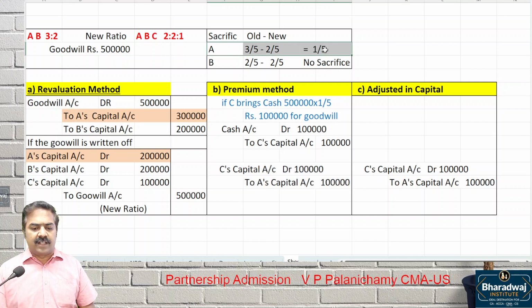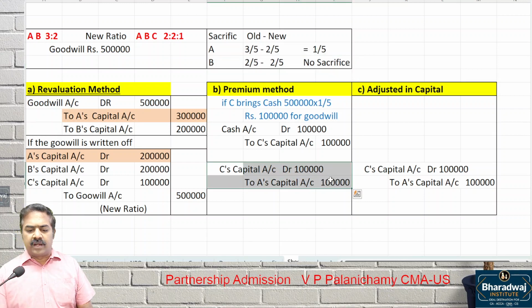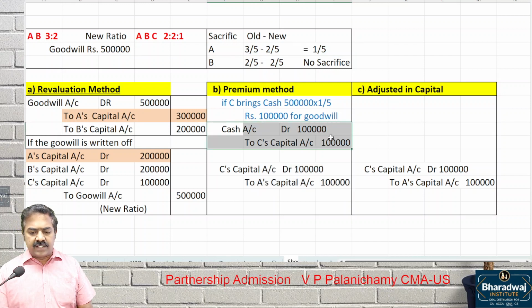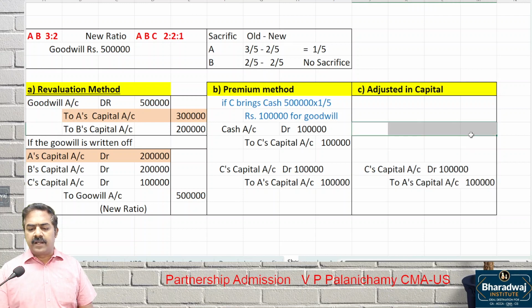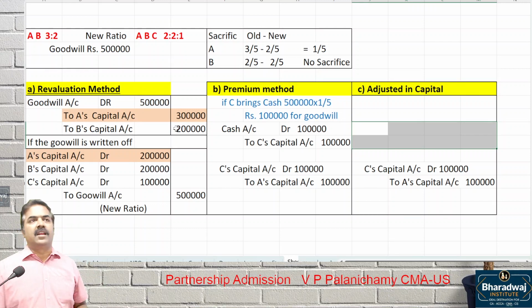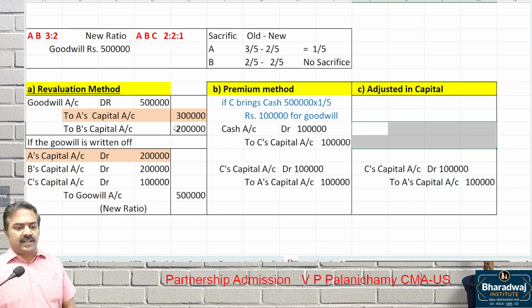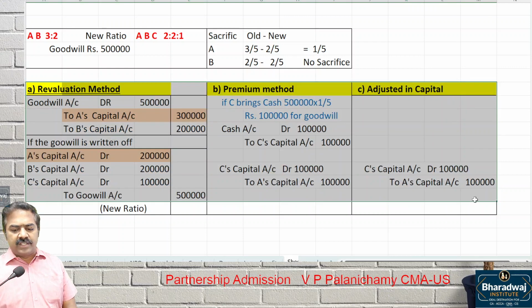Last class we had seen there are two partners. Which partner sacrificed? Partner A sacrificed. So 1/5, that is transferred to what? A's capital. If it is adjusted through capital, the new partner's capital is debited and what is credited? Old partner's capital. Why? Because the new partner is not ready to bring cash, or he does not have cash to bring in for goodwill. So these are the three methods we had seen in the last class. The same thing we have done and we stopped.